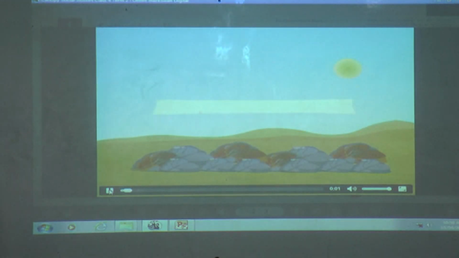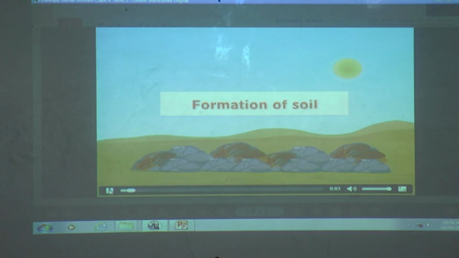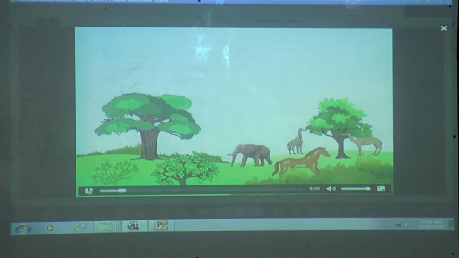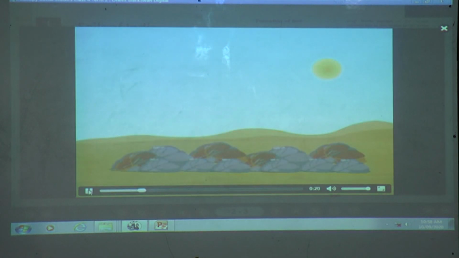So we'll come to see this formation of soil, how the soil is formed. Soil, as you will see, is a very precious natural resource. Almost all life forms depend on the soil for food, either directly or indirectly. But how is soil formed?